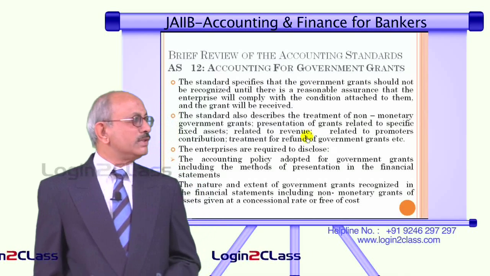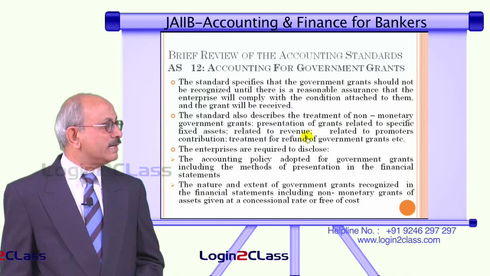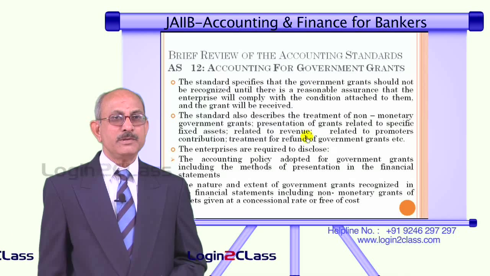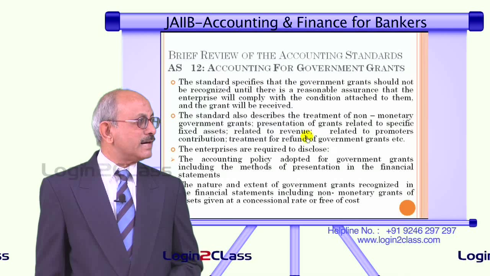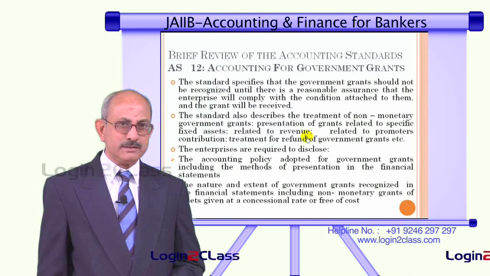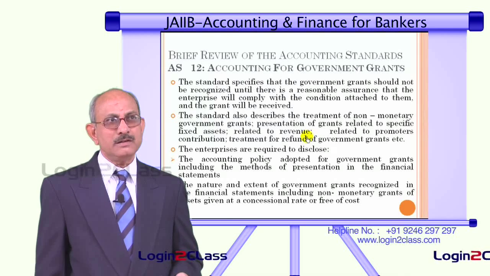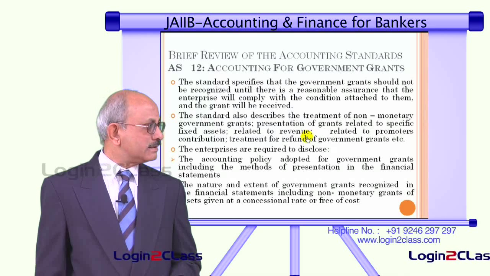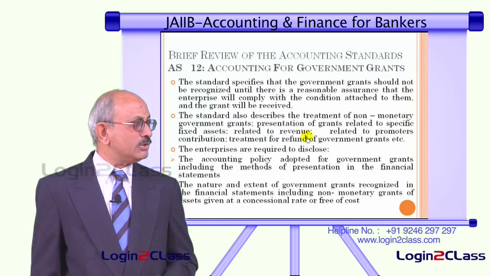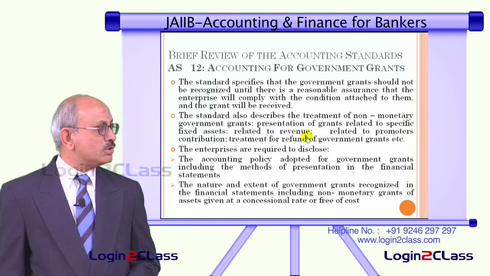The standard also describes the treatment of non-monetary government grants. That means government grants not in the form of money. Then the presentation of grants related to specific fixed assets. That means certain grants can be given for acquisition of certain fixed assets. That means conditional grants. And they could be related to revenue. They could be related to promoters' contribution.